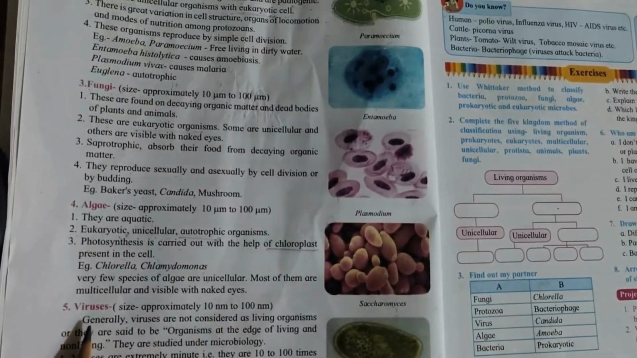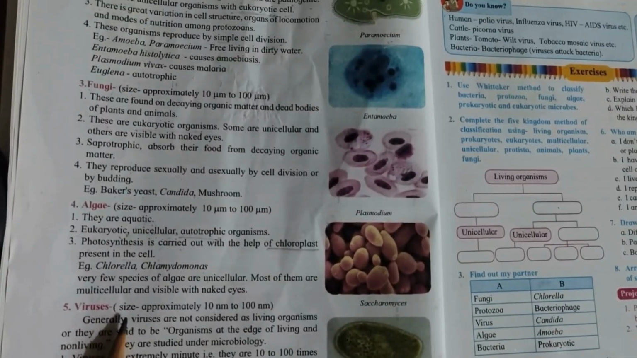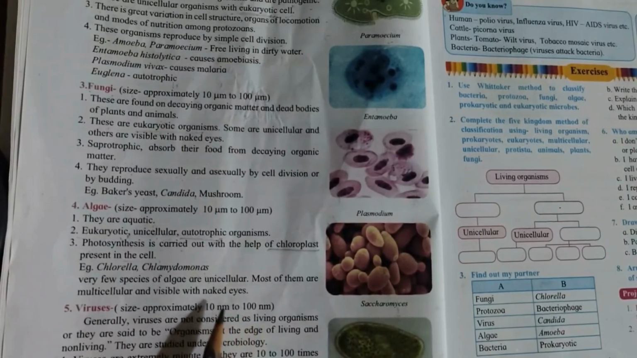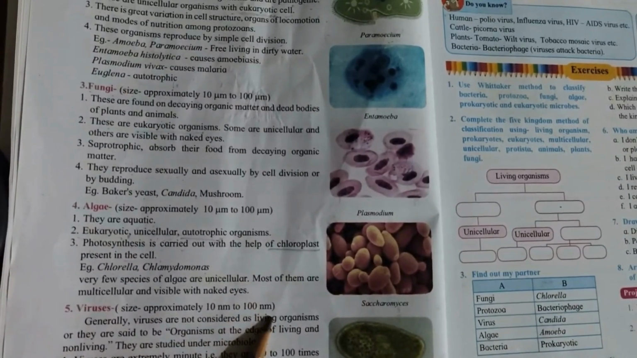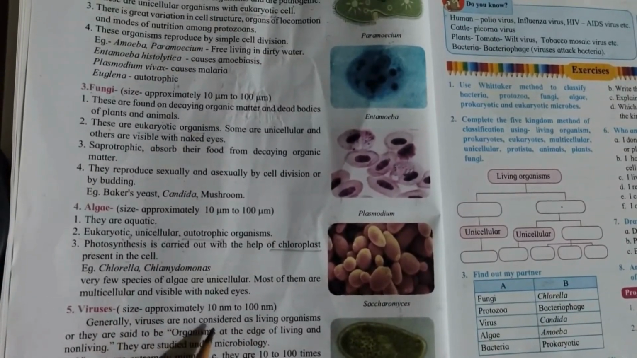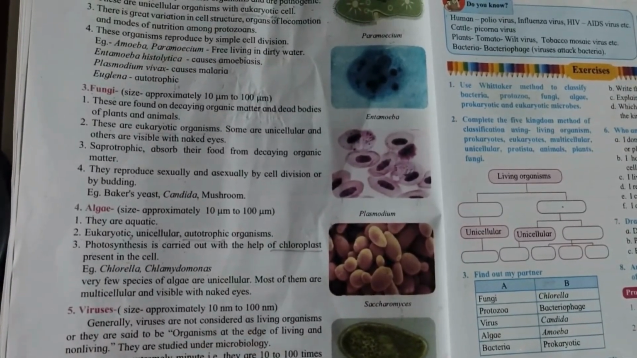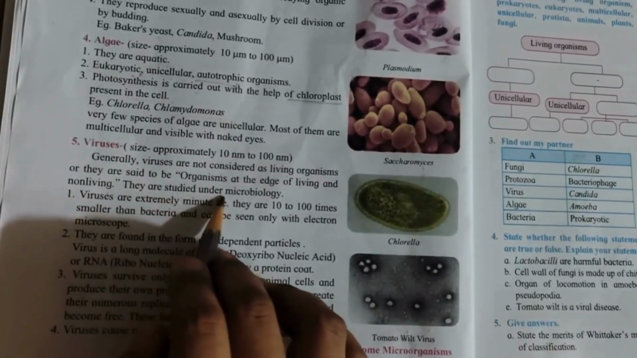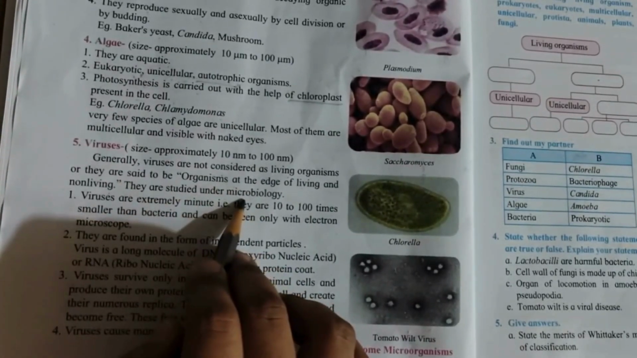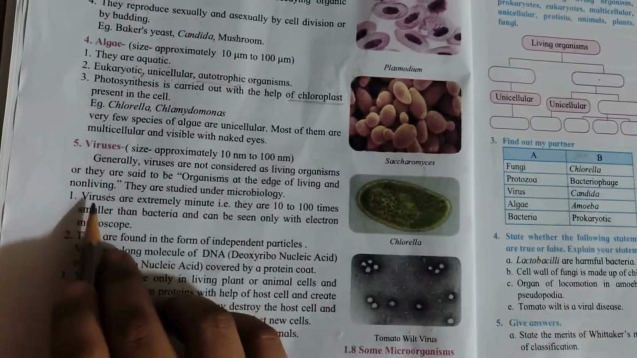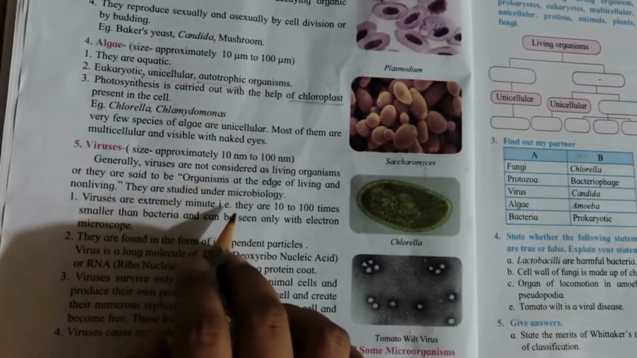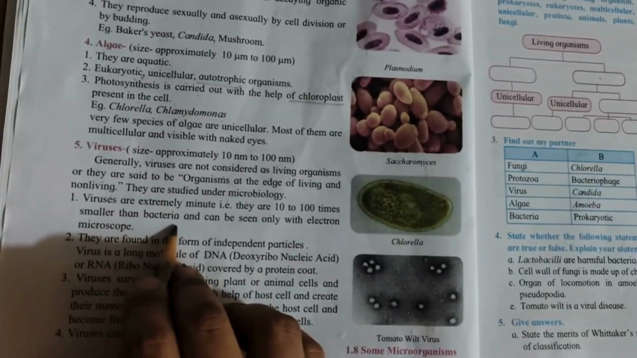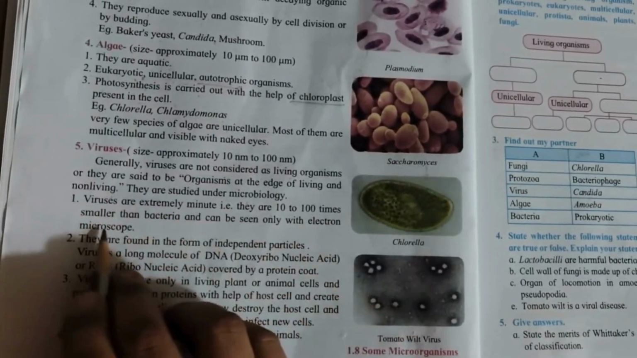Under the viruses, the size approximately ranges from 10 nm to 100 nm. Generally, viruses are not considered as living organisms, but non-living. So they are studied under microbiology. First, viruses are extremely minute. That is, they are 10 to 100 times smaller than bacteria and can be seen only with an electron microscope.